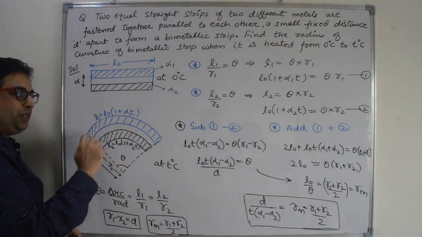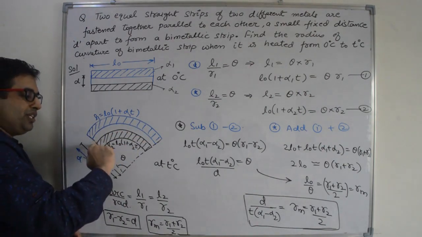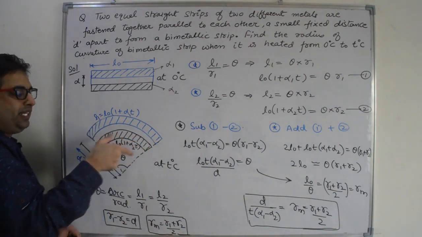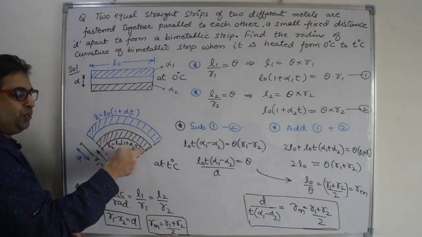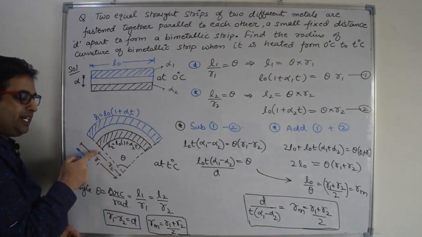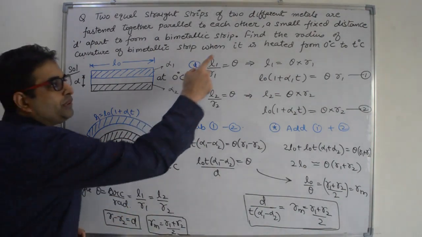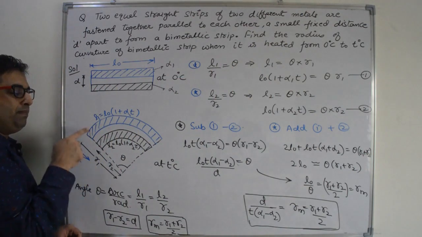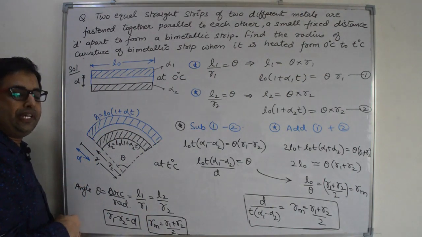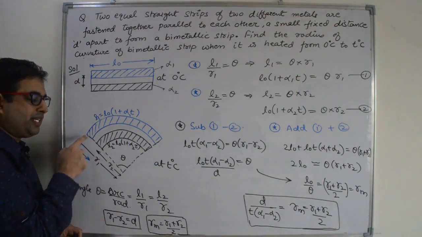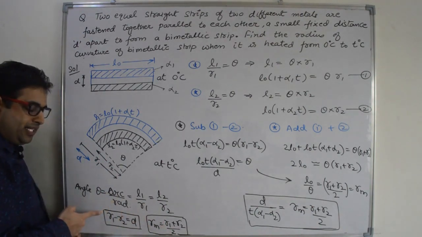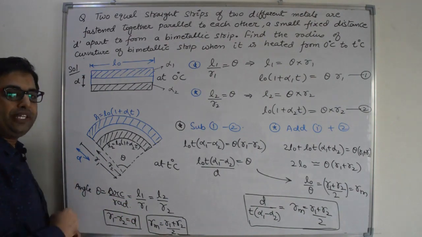Now, angle is equal to arc upon radius. So theta is equal to L1 divided by R1, and also L2 divided by R2, right? And what is the gap? R1 minus R2 is equal to D, and in the question they are asking the radius of curvature. Because their radii of curvature are different, we will calculate the average value of radius. What is the average value of radius? It is R1 plus R2 divided by 2. So this we have to find out, and this is given: R1 minus R2 is equal to D.